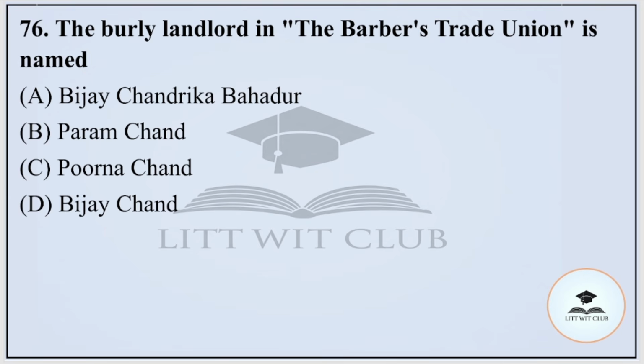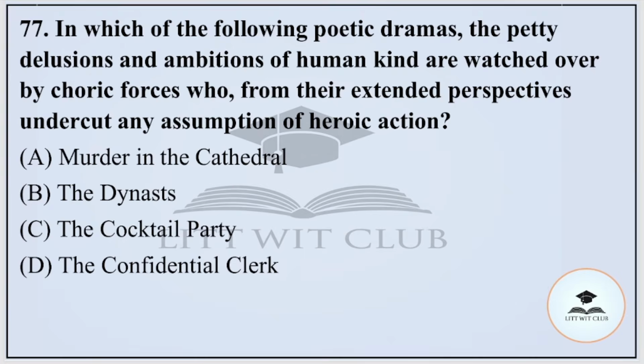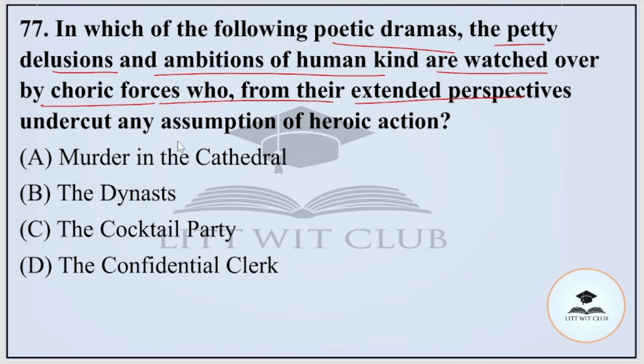Question number 76. The burly landlord in the Barbers' Trade Union is named Vijay Chandrika Bahadur, Param Chand, Purna Chand, or Vijay Chand. And the correct option is Vijay Chand, option number D. Question number 77. In which of the following poetic dramas are the petty delusions and ambitions of humankind washed over by choric forces who, from their extended perspectives, undercut any assumption of heroic actions? Options are Murder in the Cathedral, B. The Dynasts, The Cocktail Party, or The Confidential Clerk. And the correct option is option number B, that is The Dynasts.